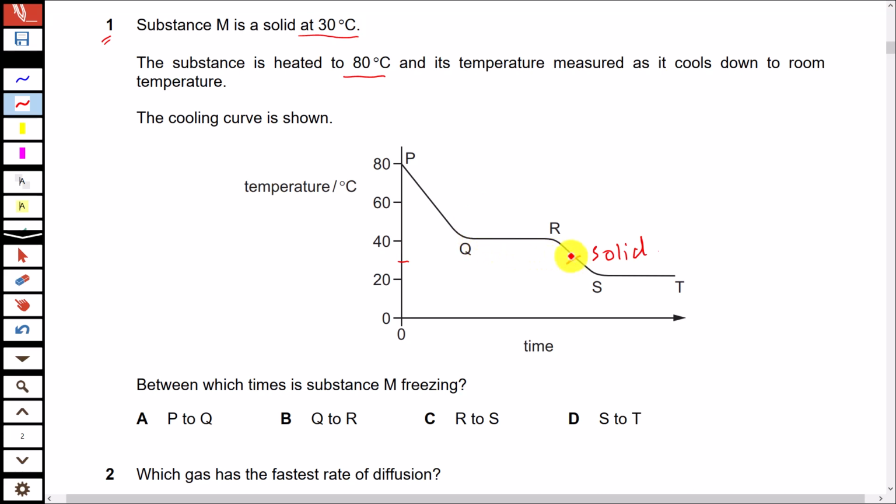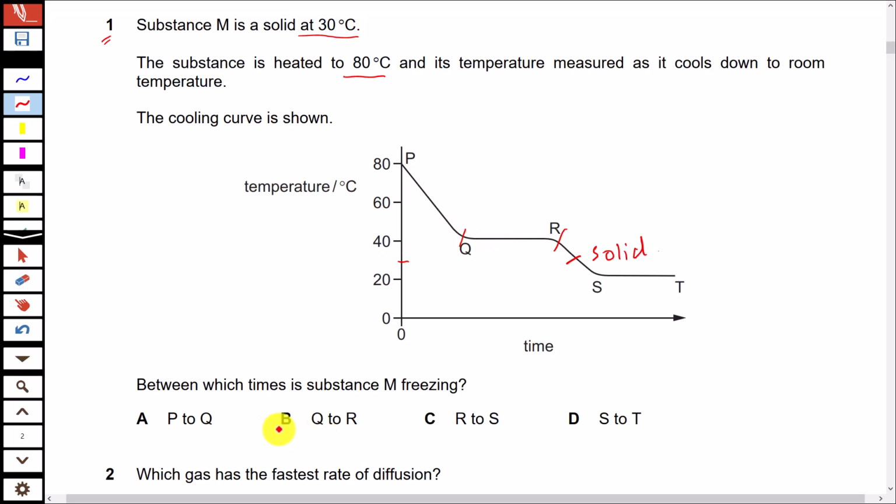So above 30 degrees centigrade, the stage where we can see the temperature is constant is between Q and R. So you can say this is the time when this substance is melting if you heat this, or opposite to this, because we are cooling this, this is the time when this substance is freezing.